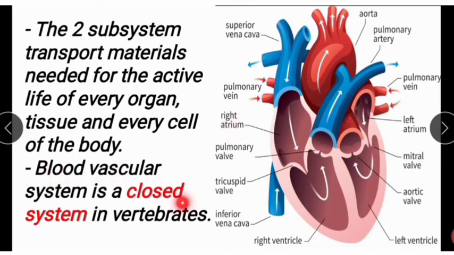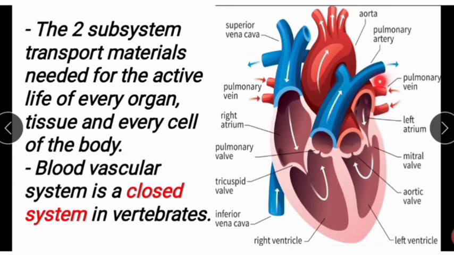Next, the blood vascular system in vertebrates is of the closed type. Blood always travels in blood vessels of three kinds: arteries, capillaries and veins. The heart is made up of four chambers.